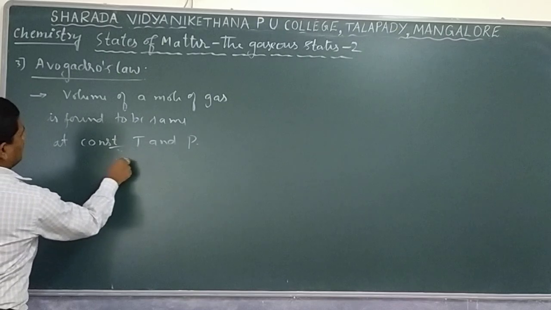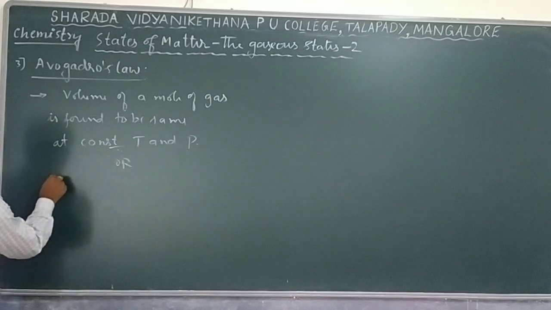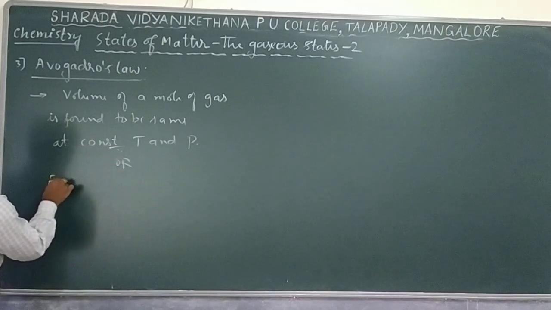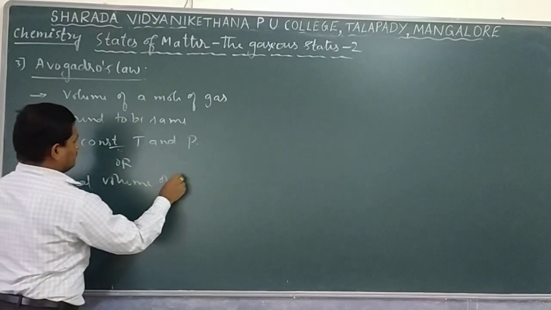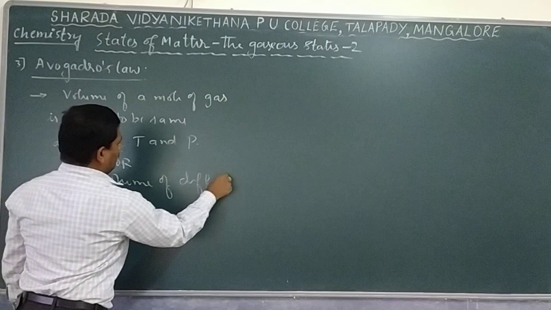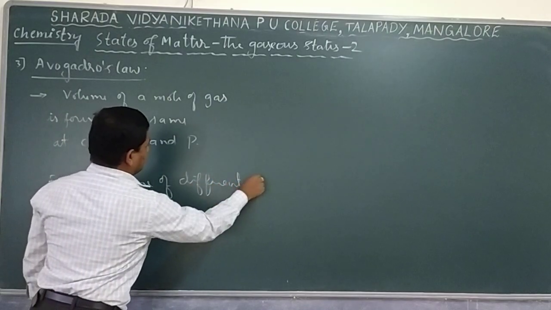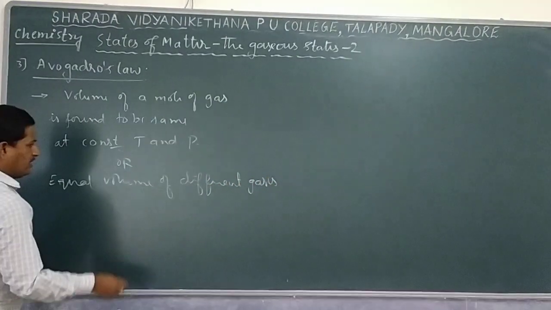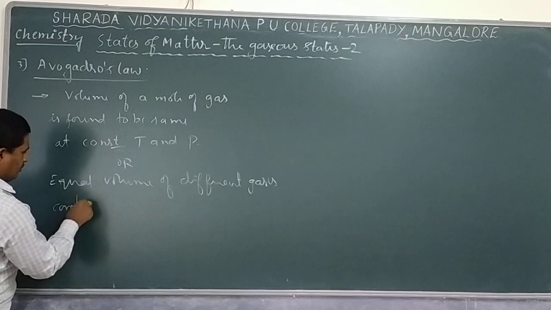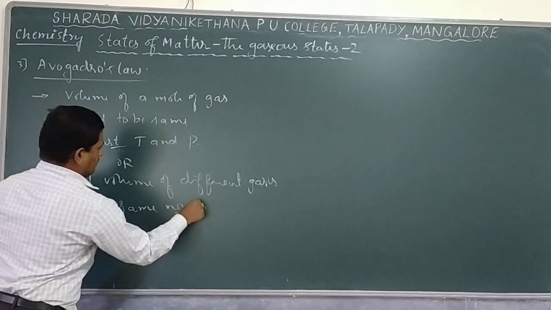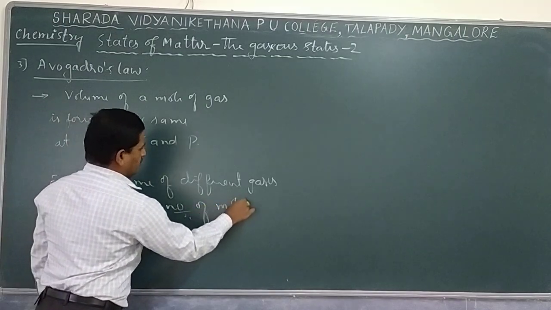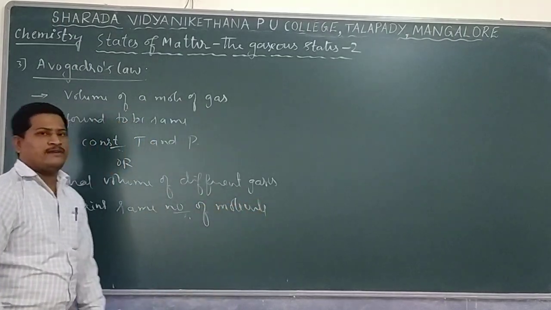It is also stated in another way: equal volumes of different gases contain the same number of molecules. There are two different ways we can state it.